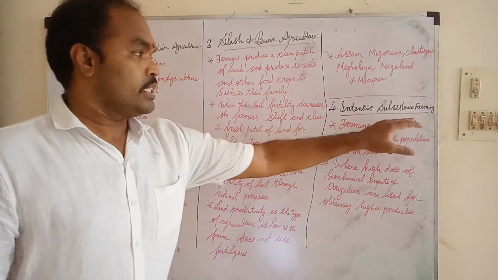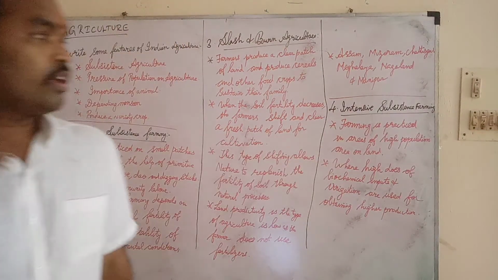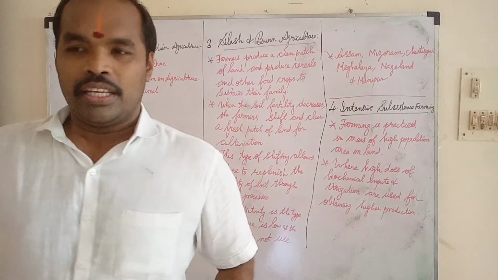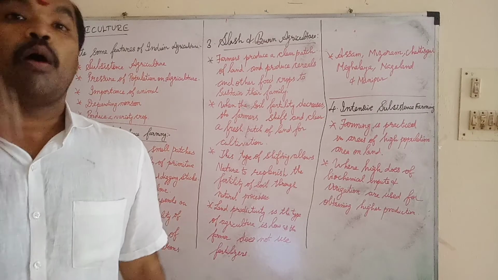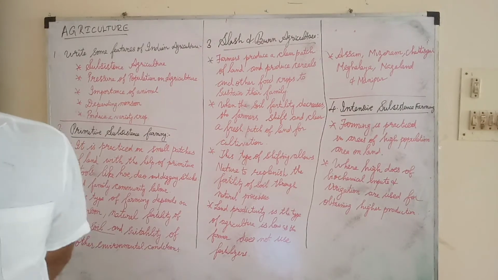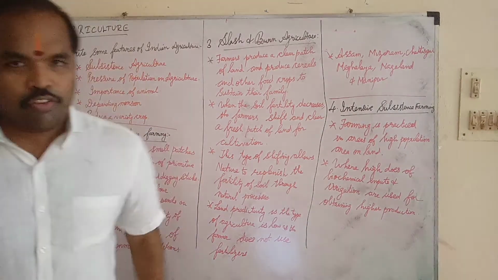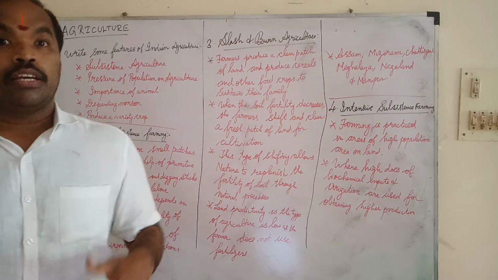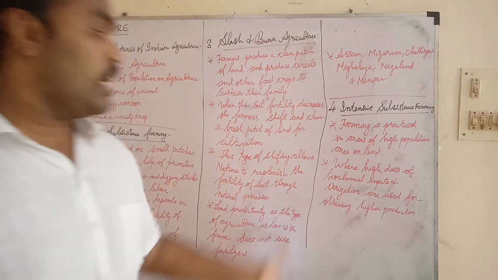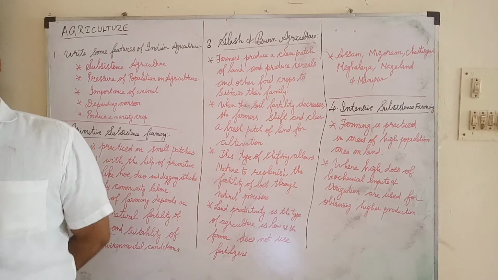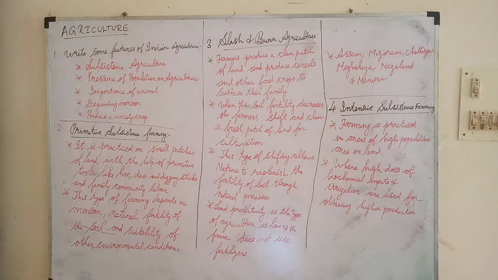The next one is intensive subsistence farming. What do you mean by intensive subsistence farming? This farming is used only in high population areas. Mainly, what will they use? For getting more production, in this type of intensive subsistence farming they will use fertilizers, biochemical products and everything, and irrigation, mainly for large production. That is, to obtain a higher production, they will use intensive subsistence farming.